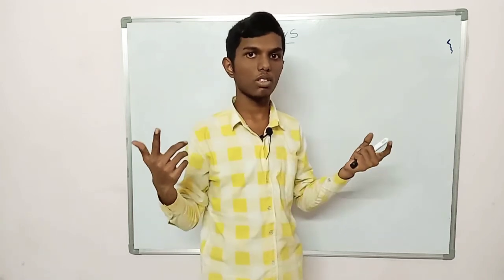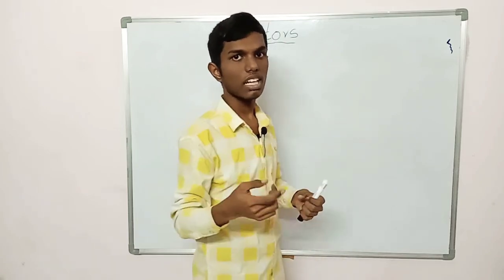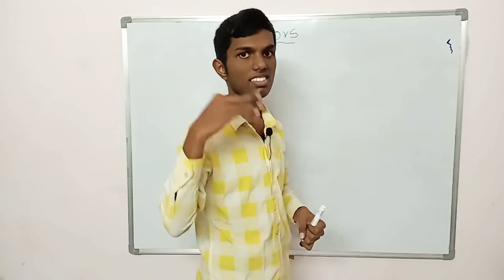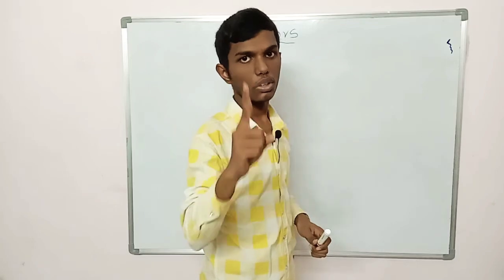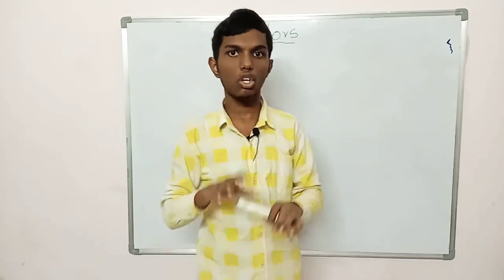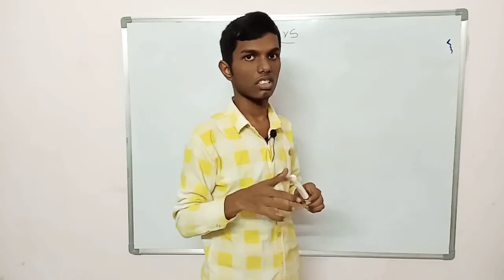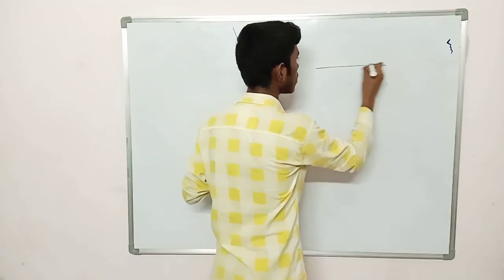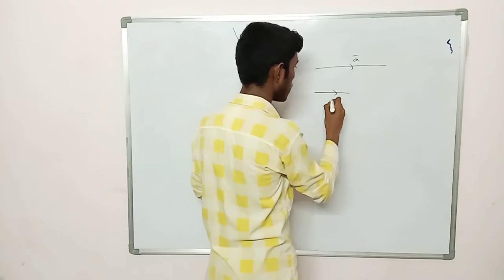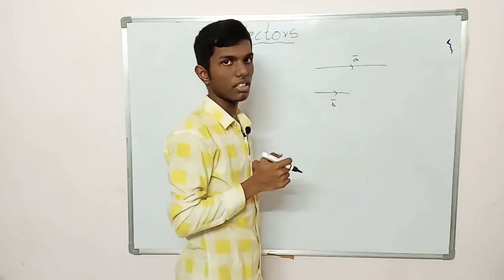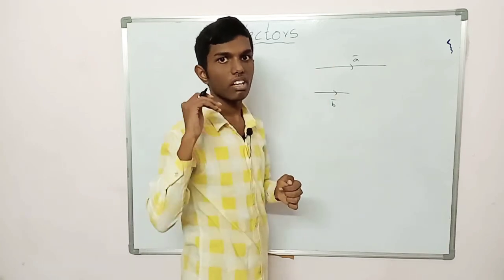Well, are there any types of vectors? Unlike scalars, there are some types of vectors which are collinear vectors, unit vector, and zero vector. A unit vector is nothing but having its magnitude unity, which means 1. And collinear vectors are nothing but vectors which are parallel to each other. Suppose there is a vector A bar and there is another vector parallel to it, B bar. The magnitude may be different, but they are parallel. So A bar and B bar are known to be collinear vectors.